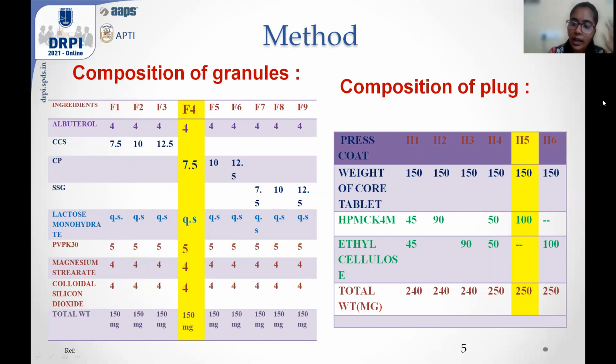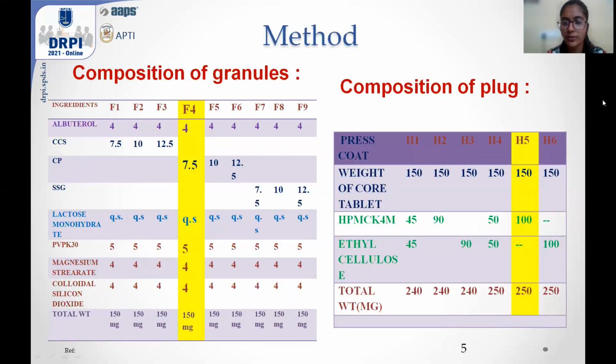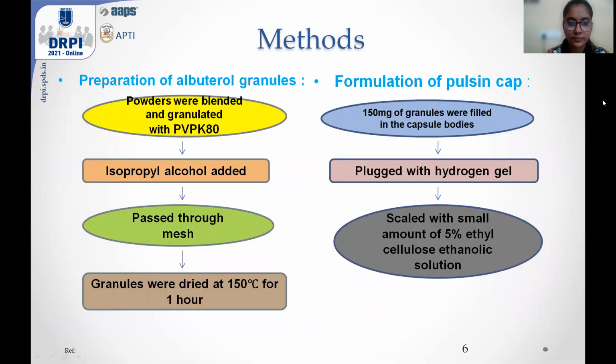So here, I formulated 6 formulations from H1 to H6. And here, as I prepared previously 150 mg of the granules, I added along with the different kinds of polymers like HPMC K4M, that is hydroxypropyl methyl cellulose, and ethyl cellulose, and I varied the quantities. By these, I found H5 formula to be the compromising one, and I chose F4 for the granules and H5 for the composition plug. Coming to the preparation methods, first albuterol granules.